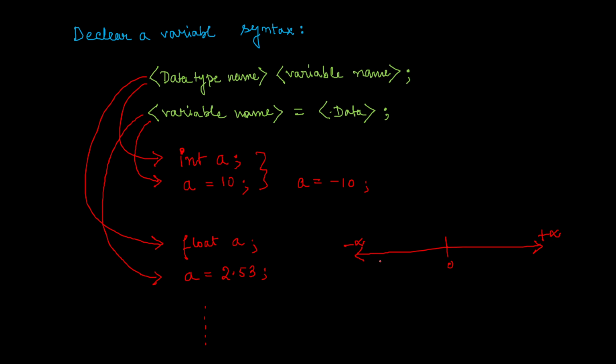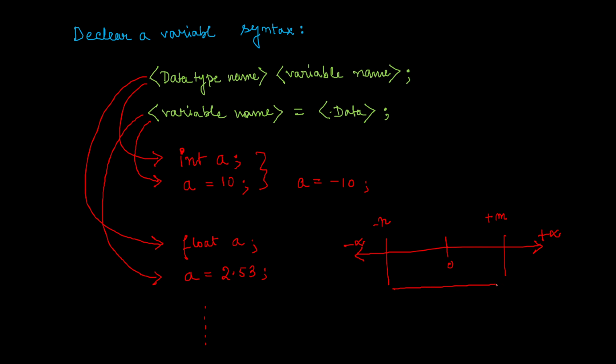For example, suppose we have some value over here, n, and some value over here, minus n. Suppose the value that I can store within A lies within this limit, minus n to plus n.